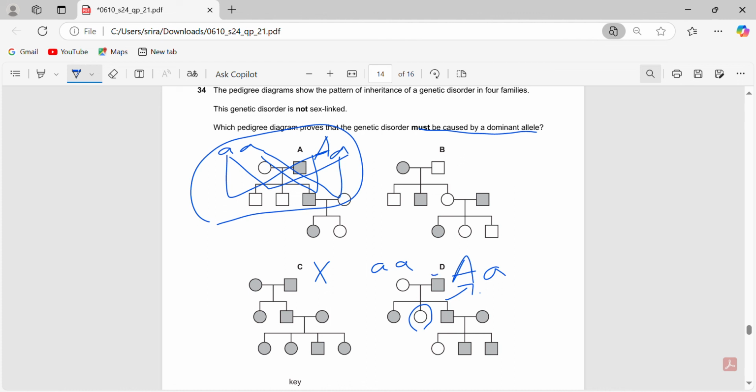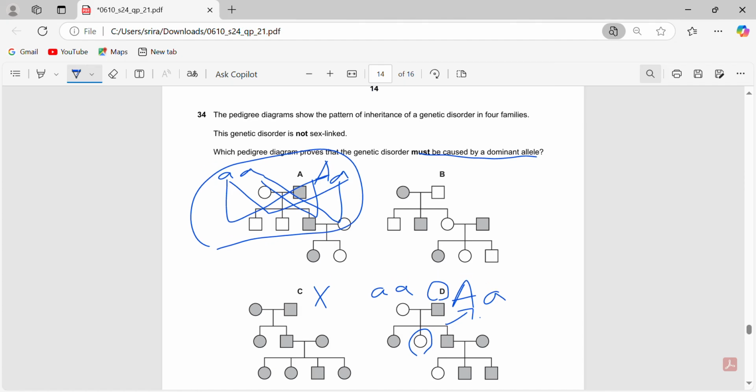So actually 34D is going to be our answer. Why that is: on A, if you see the monohybrid cross, this will form AA, a person that's going to be affected, AA, again AA, and then again AA. But if you see the offspring, only one is affected. So that doesn't suggest that it's caused by the dominant allele. It doesn't prove that. B also doesn't prove that. It's a similar scenario, where only one offspring is affected.